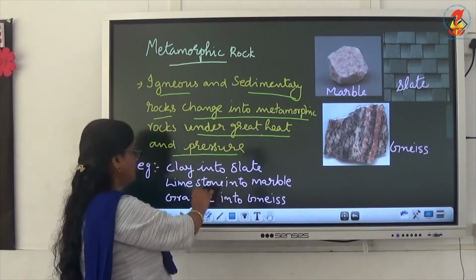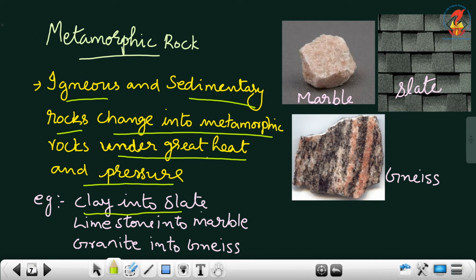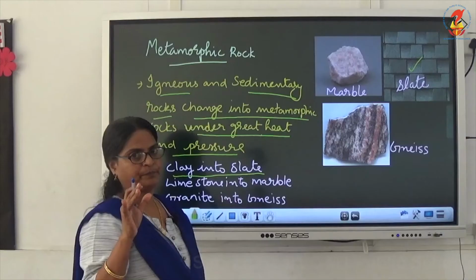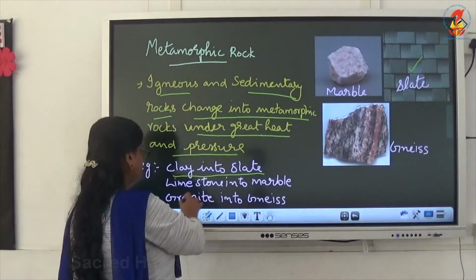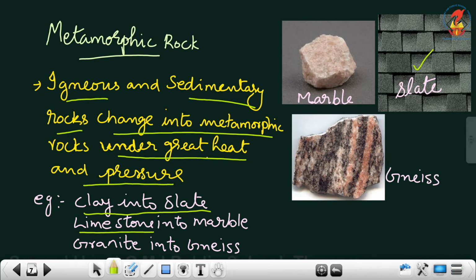For example, clay. Clay, which is a sedimentary rock, changes into slate. This is the slate. It changes into slate if there is great heat and pressure. It takes many years. Then limestone into marble.